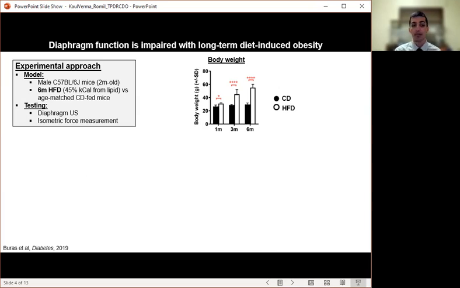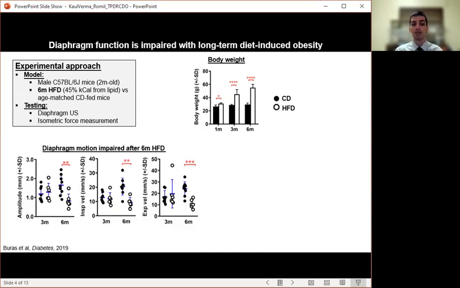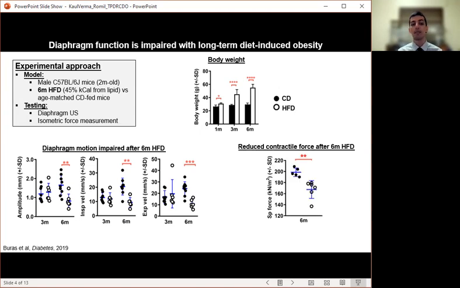We subjected normal mice to a 6-month high-fat diet time course and compared them to chow diet-fed controls. As expected, body weight progressively increased in the high-fat group. Amplitude, inspiratory velocity, and expiratory velocity were significantly lower in the high-fat mice after 6 months of feeding. Critically, at the 6-month time point, specific force was significantly lower in the high-fat versus chow-fed mice, and the 15% decline seen here is about half of what you'd see in the diaphragm of a mouse with muscular dystrophy.